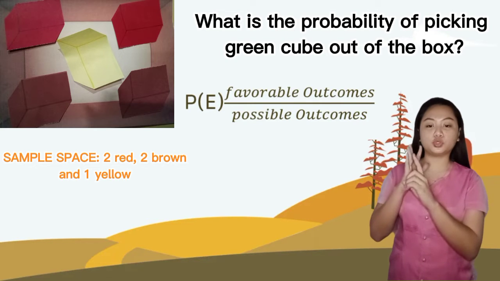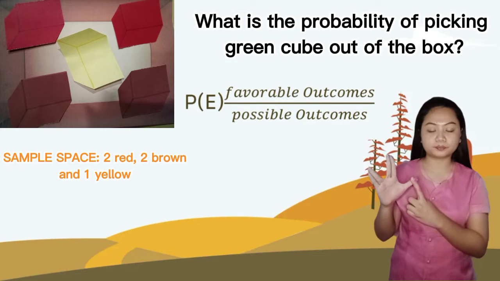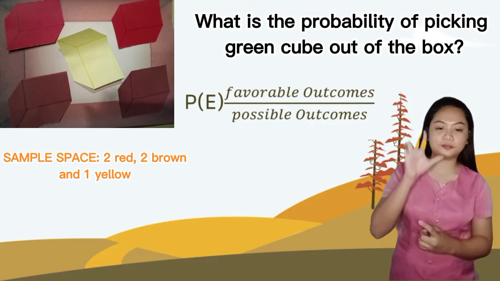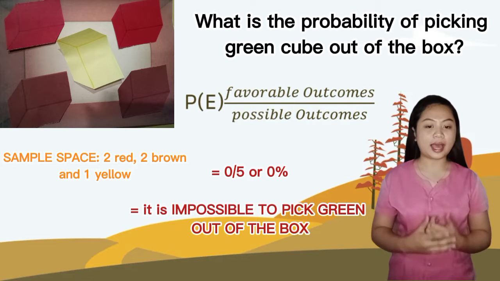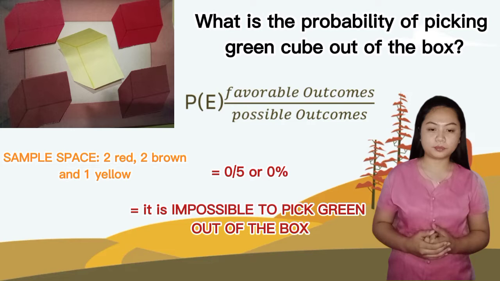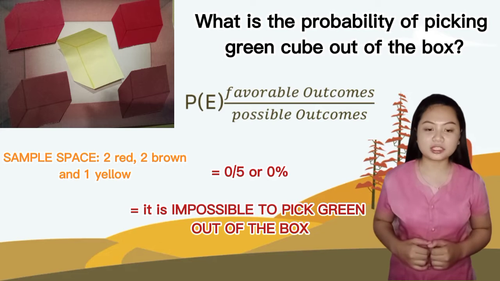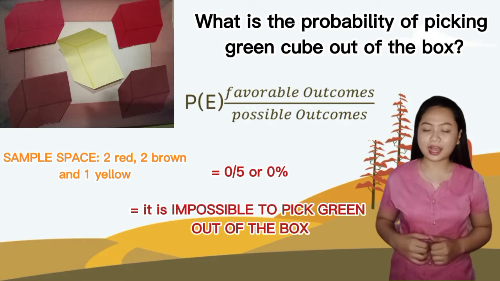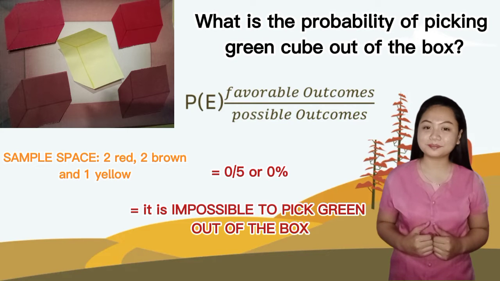Because we have 2 brown, 2 red, and 1 yellow. The total is 5. So in probability fraction form, we have 0/5 or 0%. So 0% means it is impossible to pick a green out of the box. Did you get it, class? Very good. Now, let's proceed to our next example.